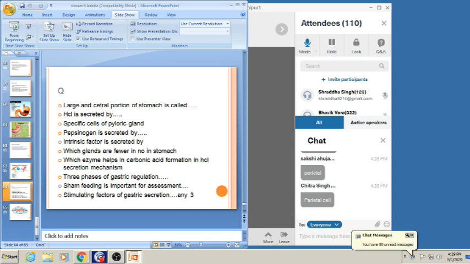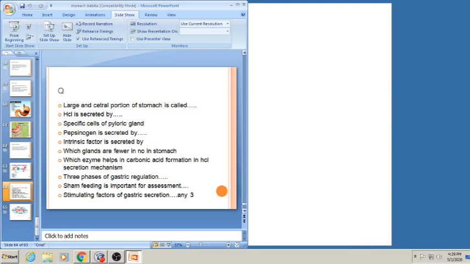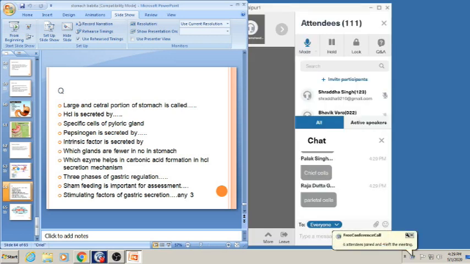Okay, and which glands are fewer in number in the stomach? Chitra, Sakshi, Rakesh, Palak, everyone is answering. Parietal cells, intrinsic factor is secreted by parietal cells. Which glands are fewer in number in the stomach? Who is going to answer?